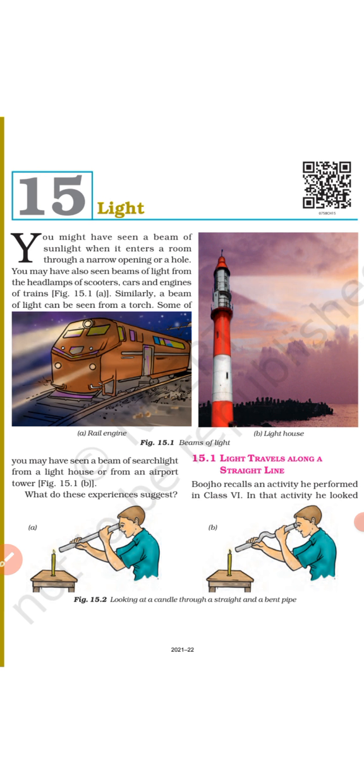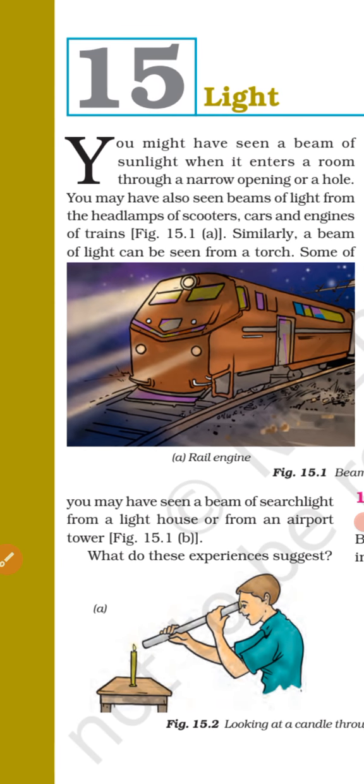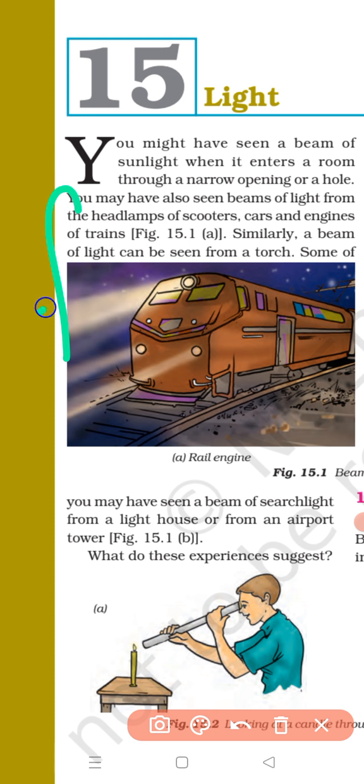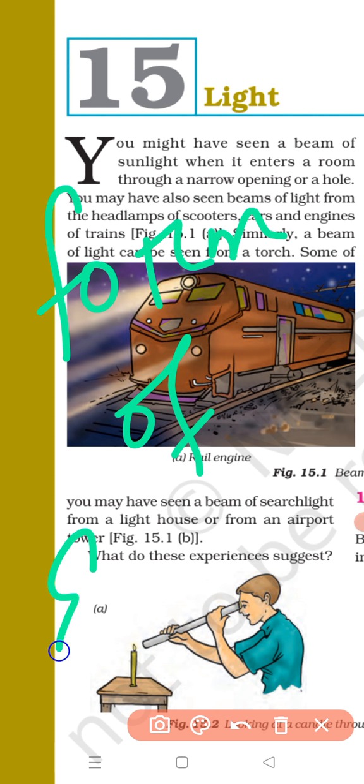So today in this video we are going to start a new chapter, chapter number 15, light. Okay, so let's begin. First of all, what do you understand by the meaning of light? What is light? Light is a form of energy.